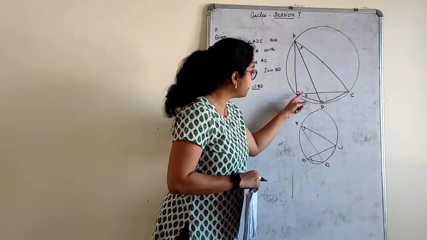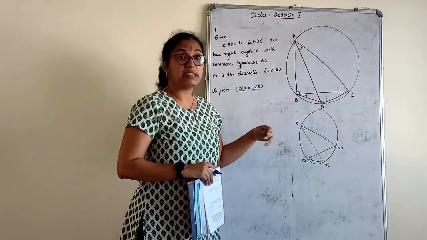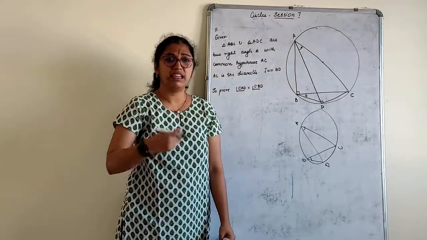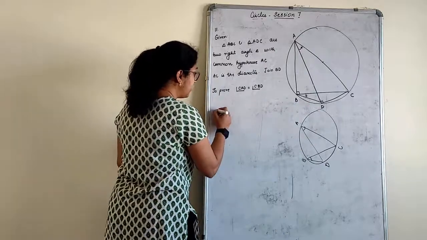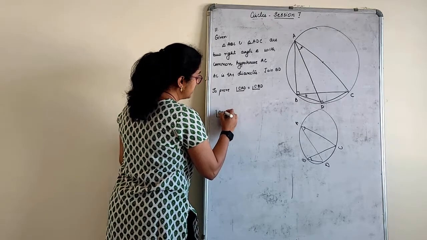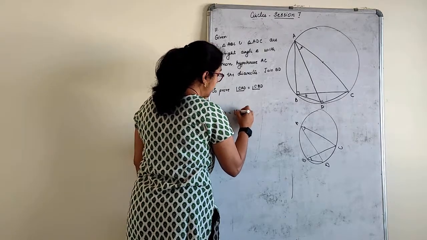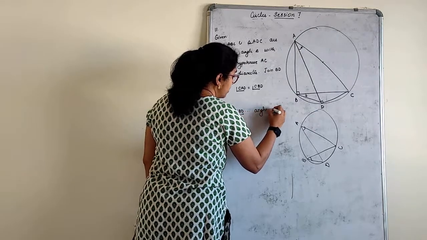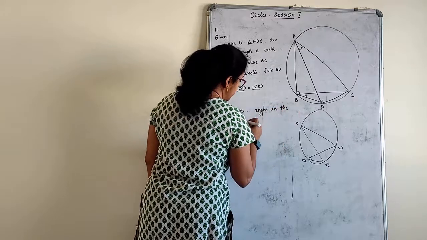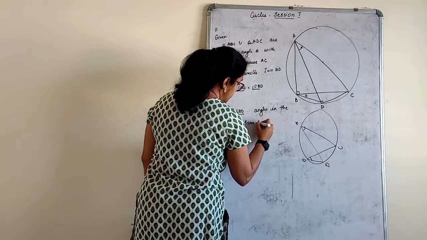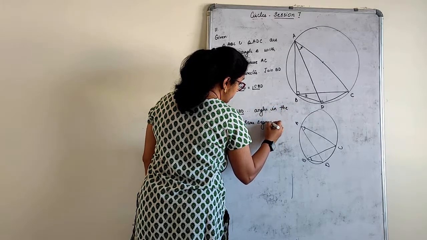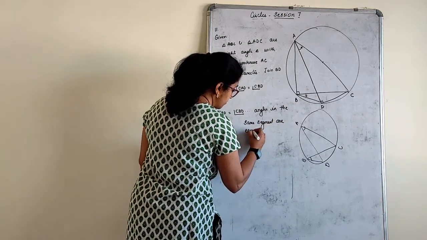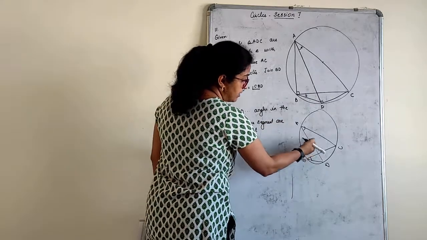Now see the confusion here: because they gave 90 degrees with so many things, it creates confusion. Children, there are two or three different ways to solve this. Let us choose the simplest way. Directly we will write angle CAD is equal to angle CBD, because angles in the same segment are equal.